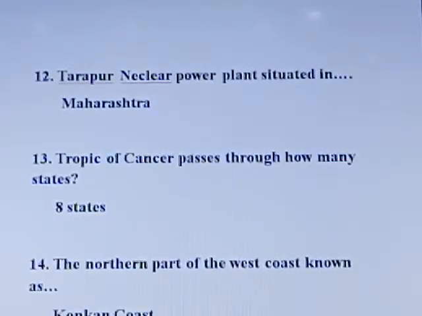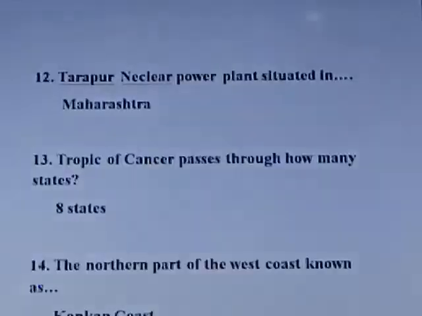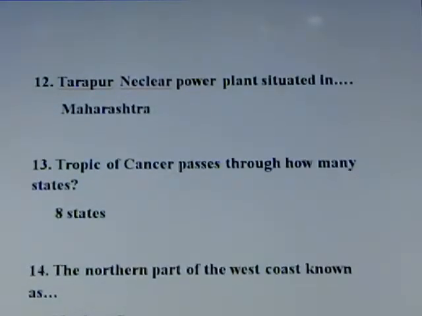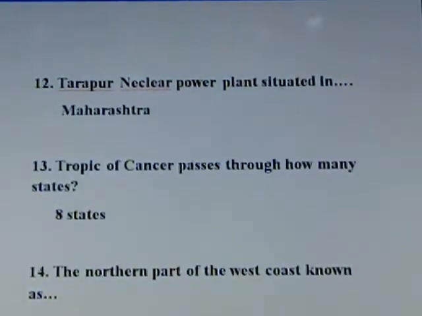Question number 12. Tarapur nuclear power plant is situated in? Answer: Maharashtra. Tarapur nuclear power plant is the oldest nuclear power plant in India, which is in Maharashtra.